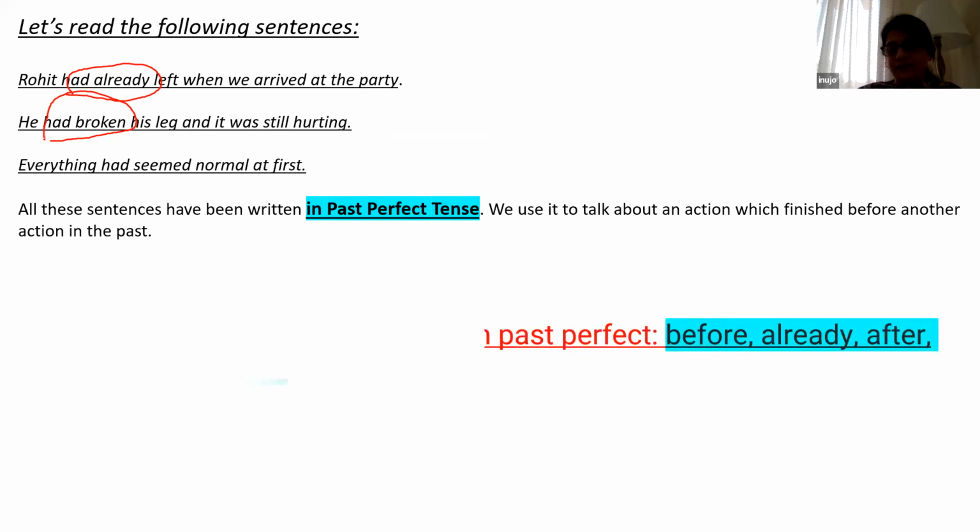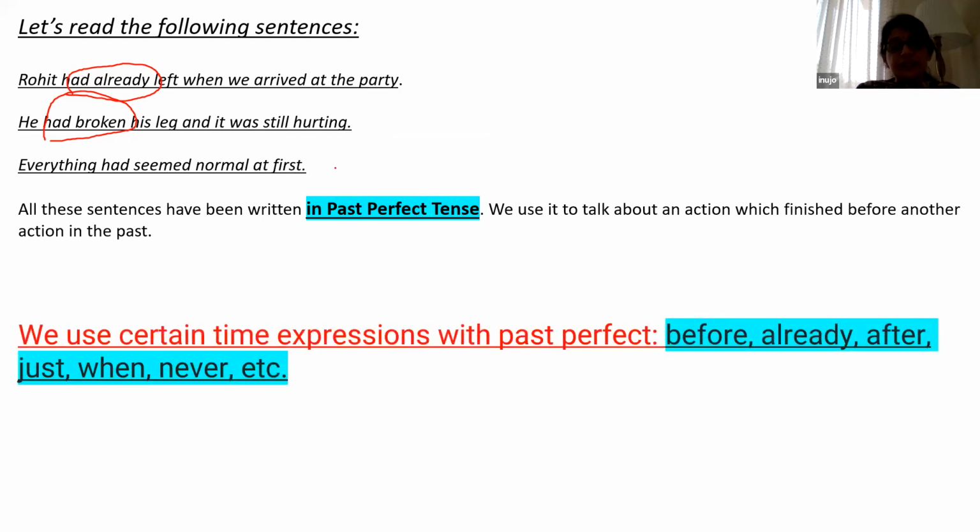These are the expressions we use with past perfect: before, already, after, just, when, never. For example, Rohit had already left. He had broken his leg, it was still hurting.